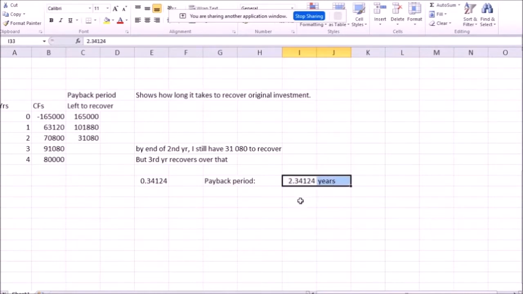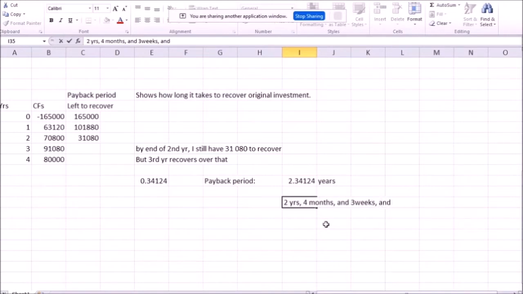And for your exams, you don't need to convert this into the number of months and days. So if you have something like this, please don't convert it into 2 years, 4 months, 3 weeks, and 2 days, or something. You don't need to do that. Just keep it as it is.